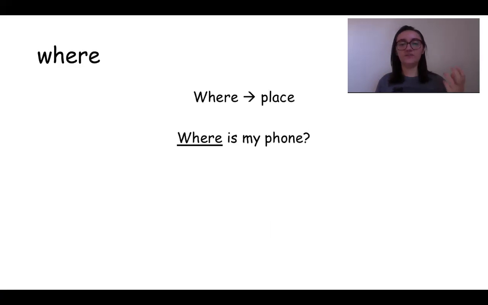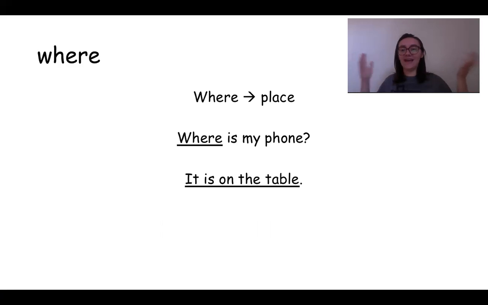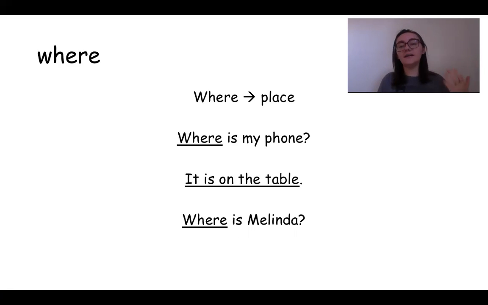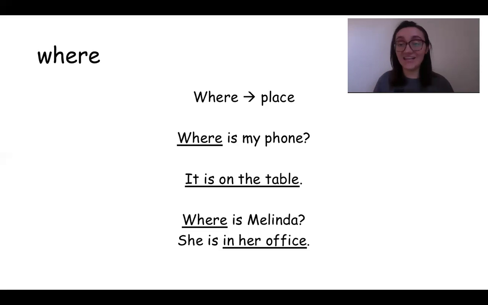So the next word we're going to talk about is where. Where is talking only about place. So where is my phone? It is on the table. So it's saying, oh, there's the place. What place is it at? It's on the table. Where is Melinda? She is in her office. So when somebody uses the word where, they're asking for a place or a location. That's another word for place.